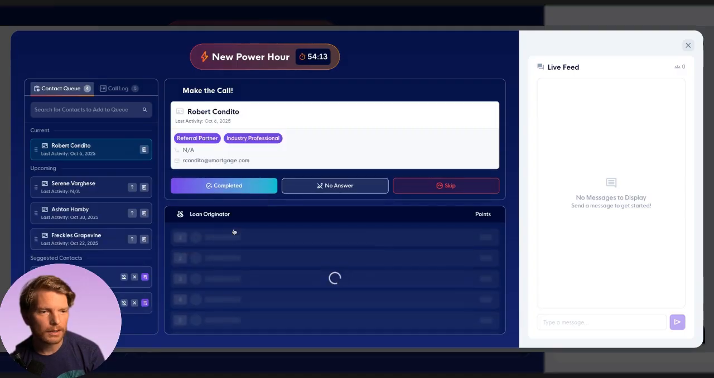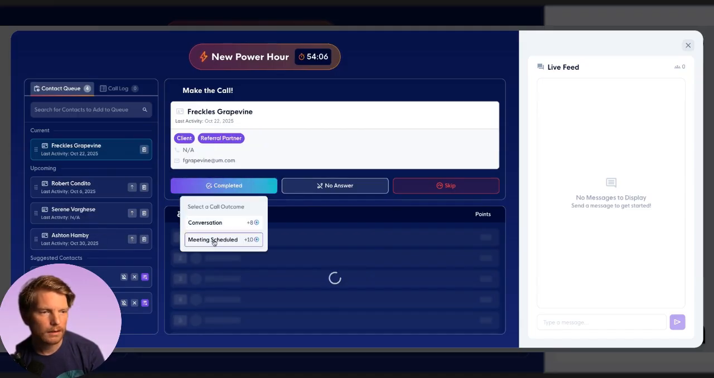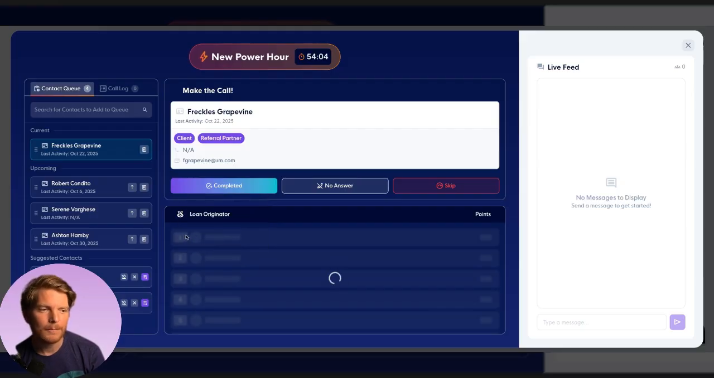I'm going to log that I had a conversation with Mr. Robert Candido. And it will automatically put them in the leaderboard position, and it will record your activity right here in the live feed. Having slight technical difficulties on this, but by release time, this will be shipshape. It'll look absolutely perfect. You can skip people. You can report that you had no answer. You get 1 point for that now. And you can also take notes as well. You can look at your call log of people you've called.